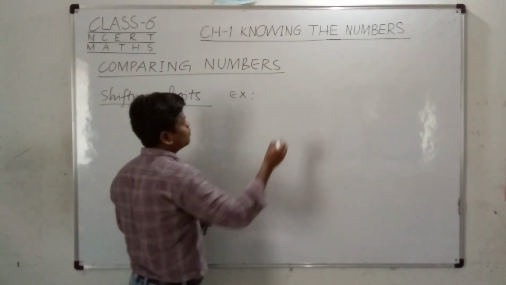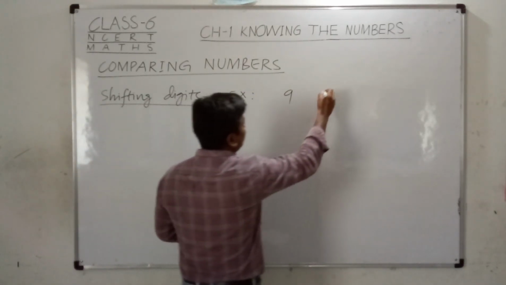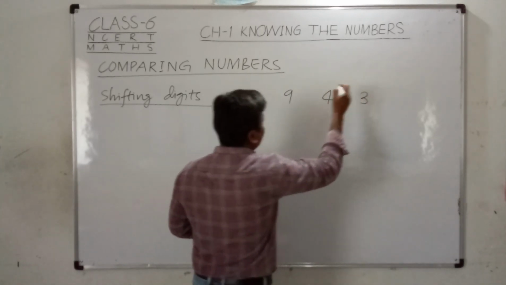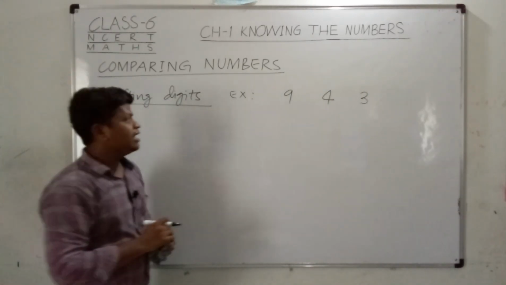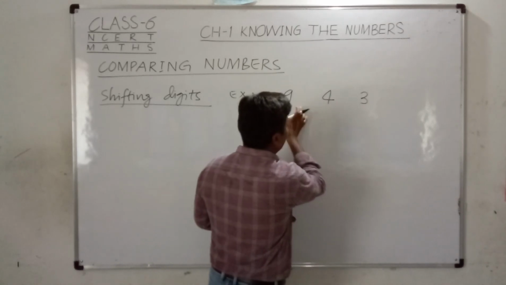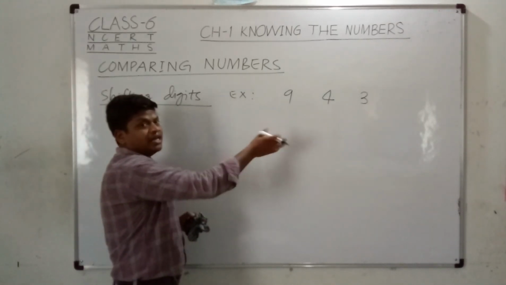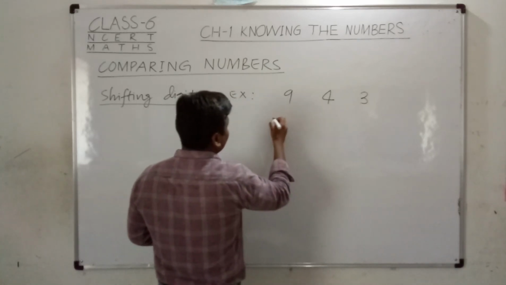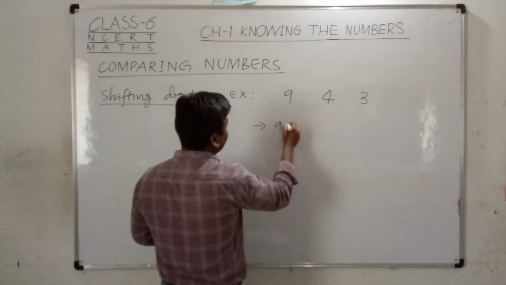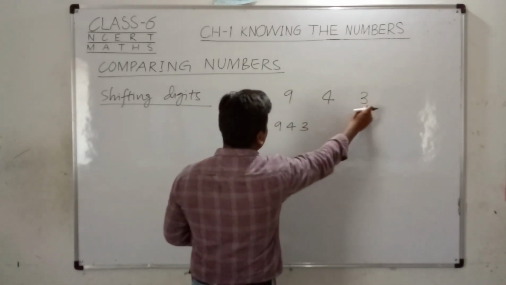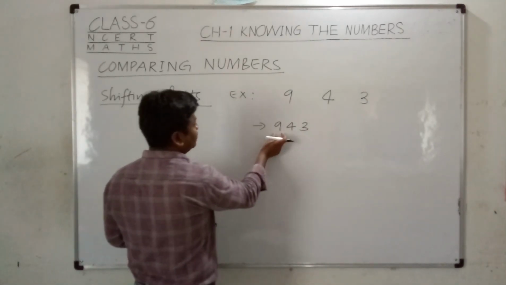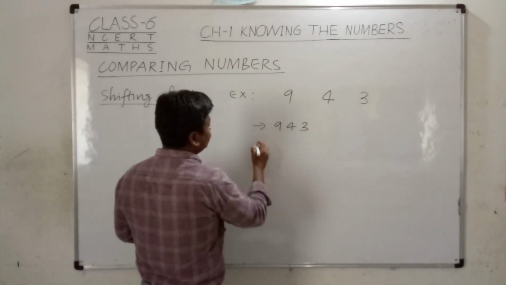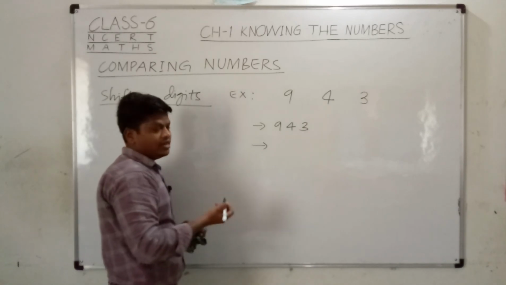Just like an example we can take: suppose I have 9, 4 and 3. These are the digits I have, right? I can make different numbers by changing the place of these digits. First of all, I can make the number 943 by using these digits. If I change the place of 9 and 3, I will get a different number.